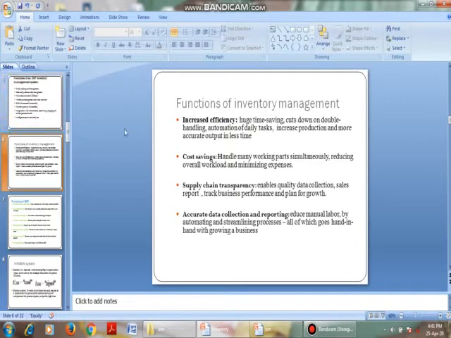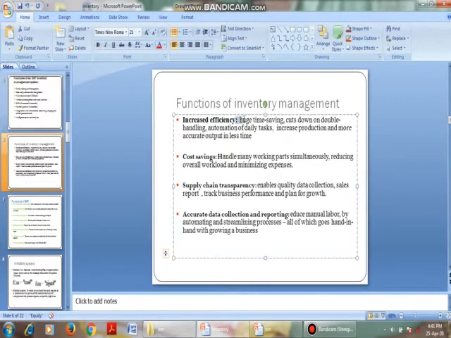Then coming to functions of inventory management in the ERP model. Here we can increase efficiency. Because of this ERP model, huge time is saved, and cost is cut down on double handling. Because of this, we have a single handling process, and the cost is reduced. Automation, that is automatically generated messages and all. Increased productivity can be achieved through the inventory management system. And cost saving, that is, handle many working parts simultaneously, reduce the overall workload and minimize expenses. Because of this, cost is saved and the workload is minimized.